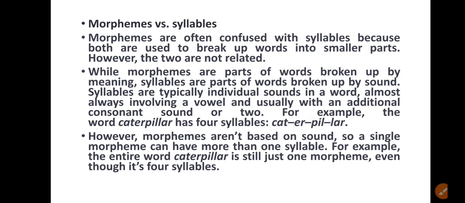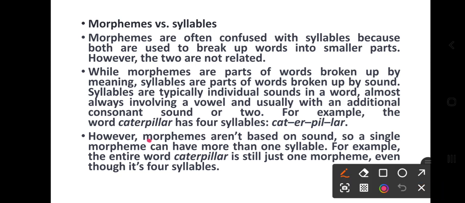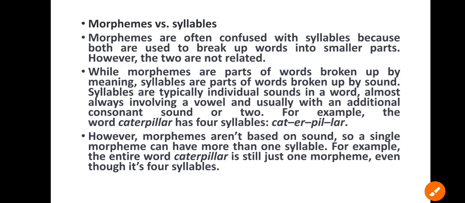However, morphemes are not based on sound. Important. So, a single morpheme can have more than one syllable.